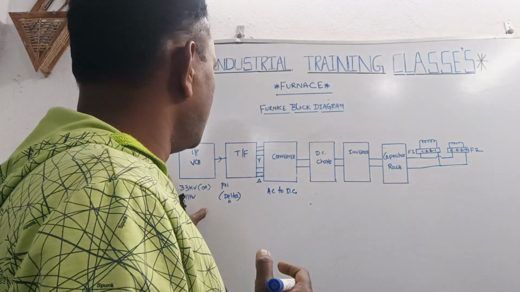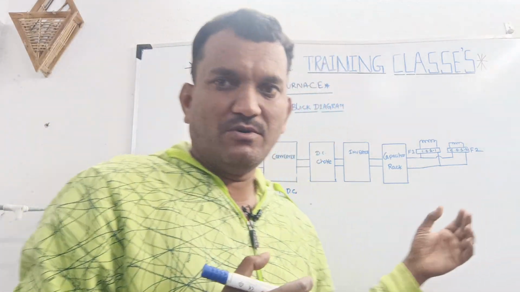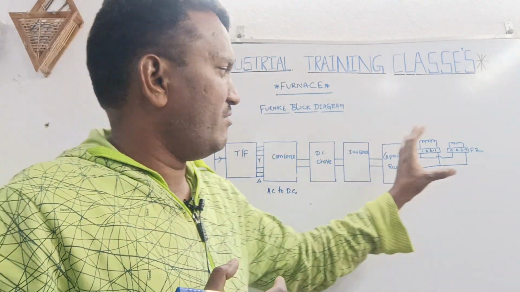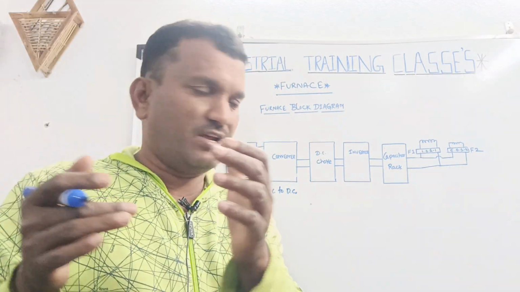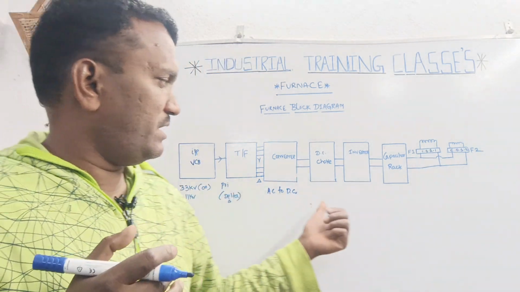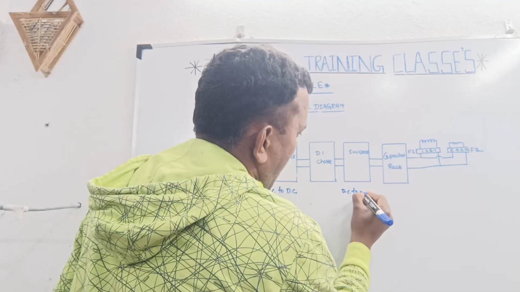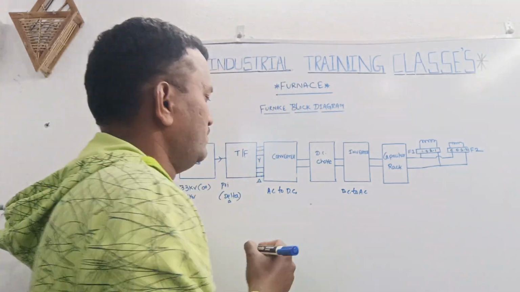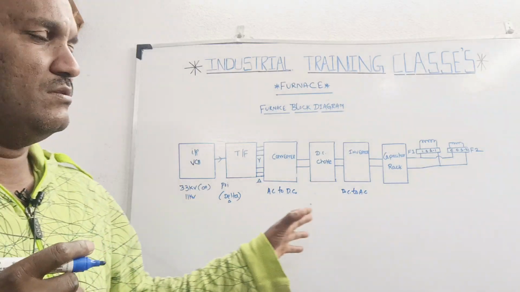You have to discuss each and everything step by step. This is the overall diagram. I hope you understand whatever I explained. It is DC to AC. This is the block diagram.